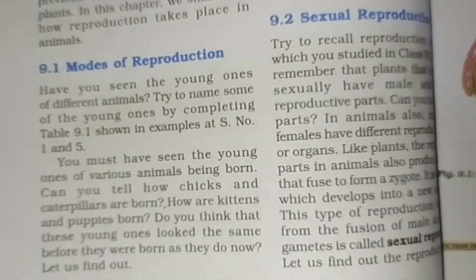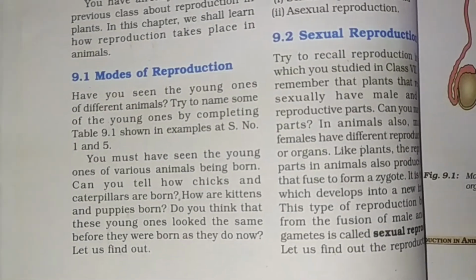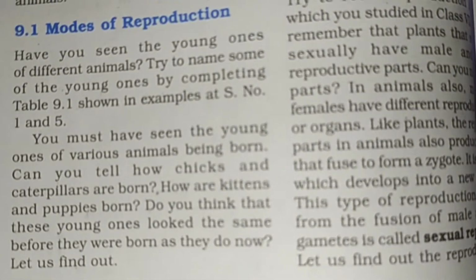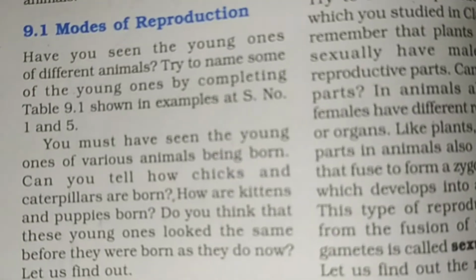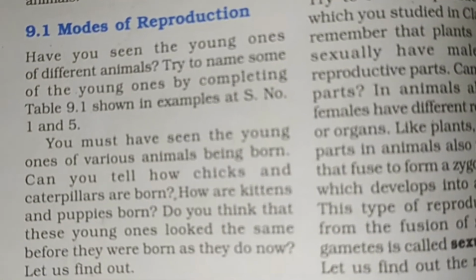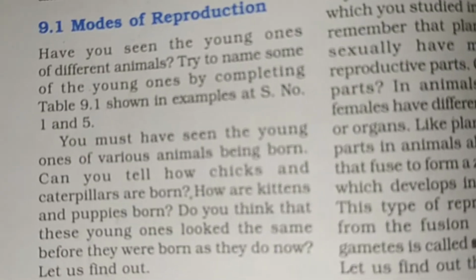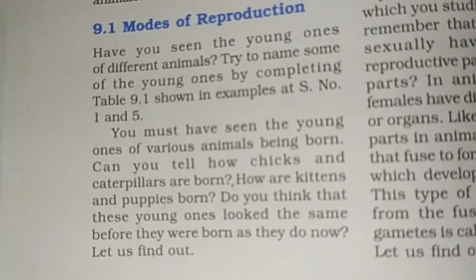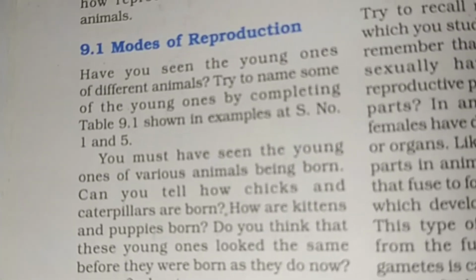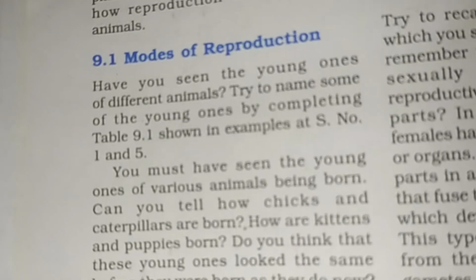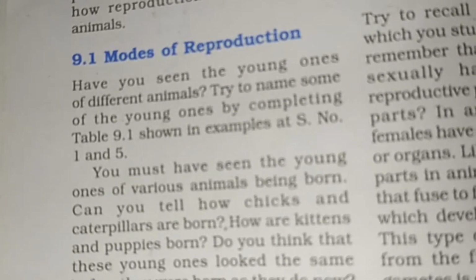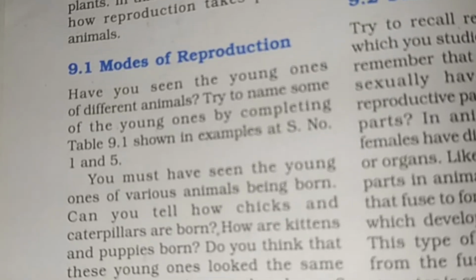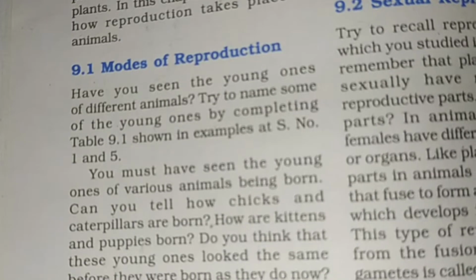So modes of reproduction. What are the modes of reproduction we're gonna learn? How can a species reproduce? Have you seen the young ones of different animals? Have you seen a young one of a dog, a puppy? Have you seen a human baby? You must have seen it. Try to name some of the young ones by completing table 9.1 as shown in the examples.